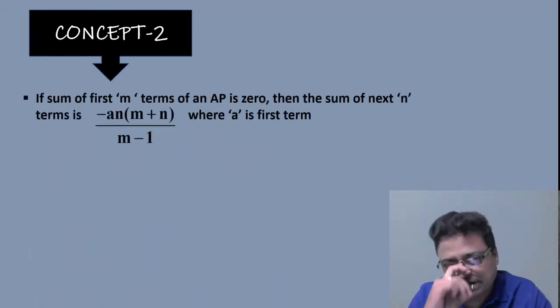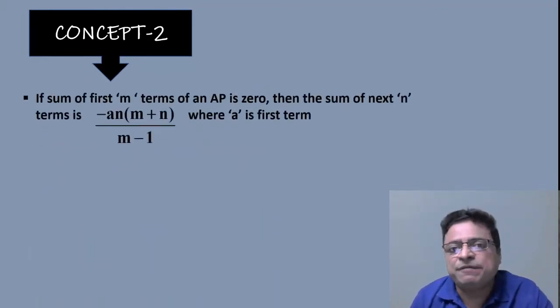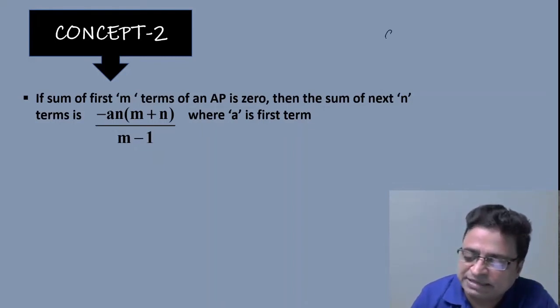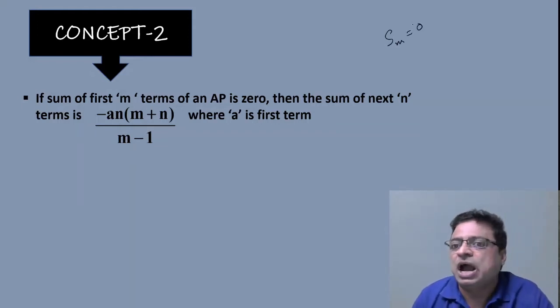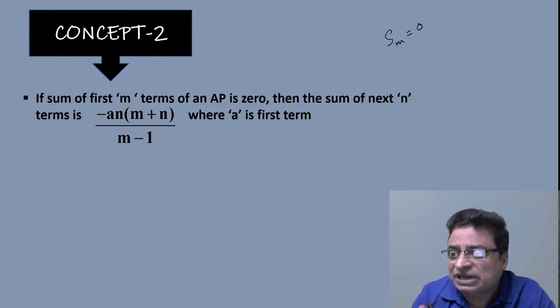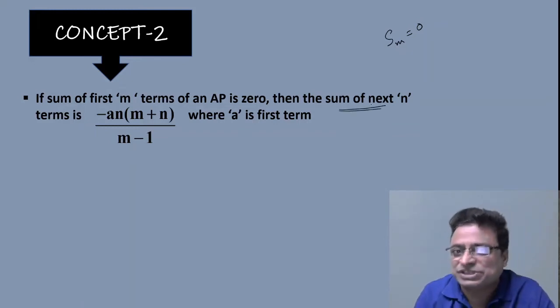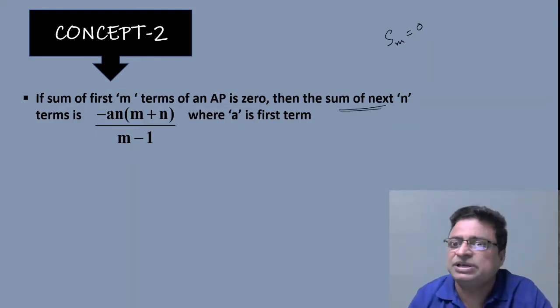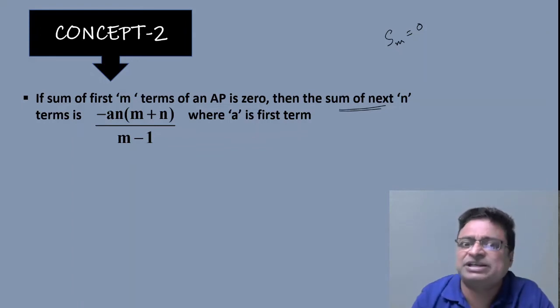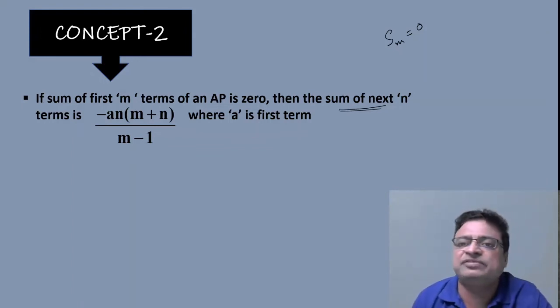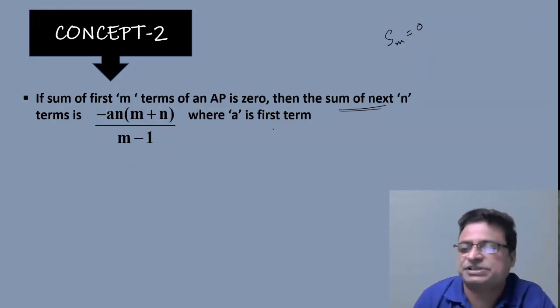Listen to the statement very carefully, my friends. If the sum of first m terms of an AP is 0, that means if SM is equal to 0, then the sum of next n terms is, the answer would be minus a n into m plus n by m minus 1, where a is the first term.